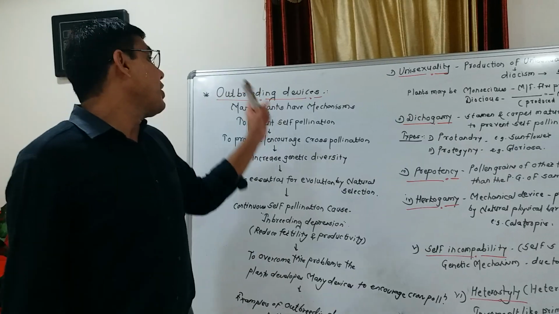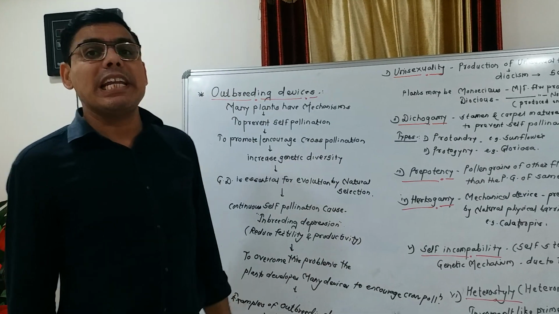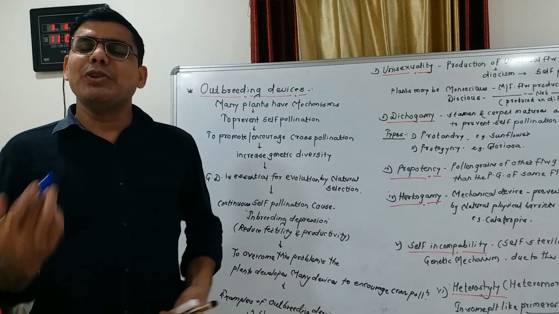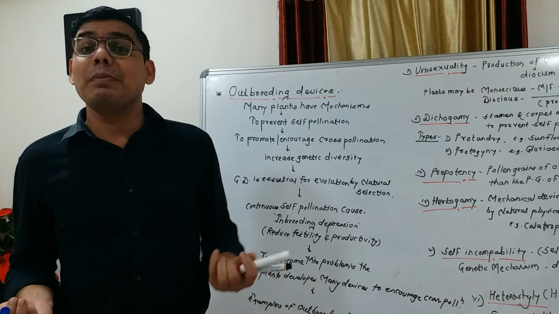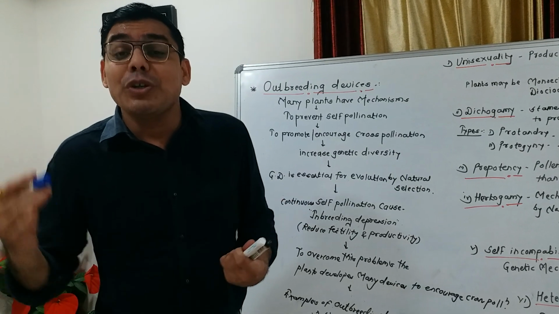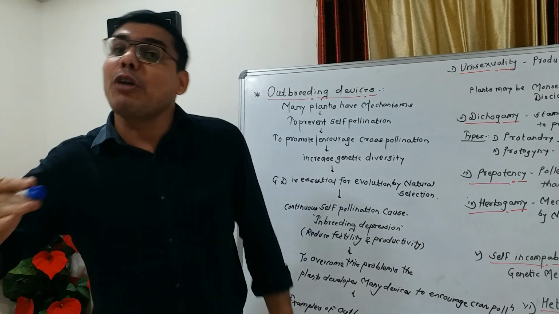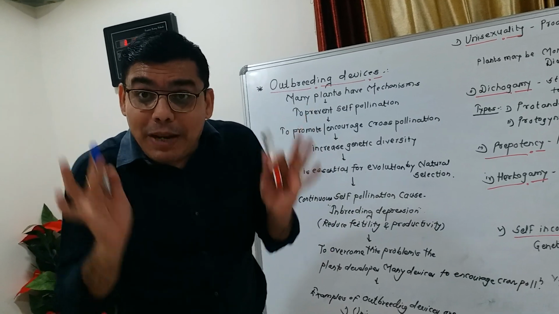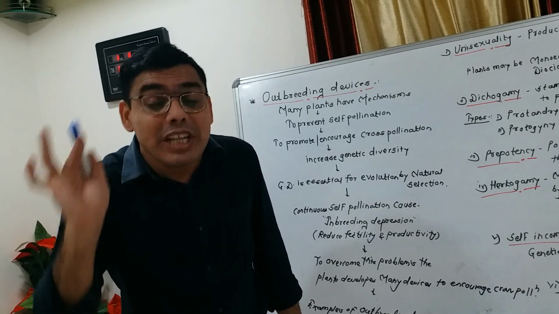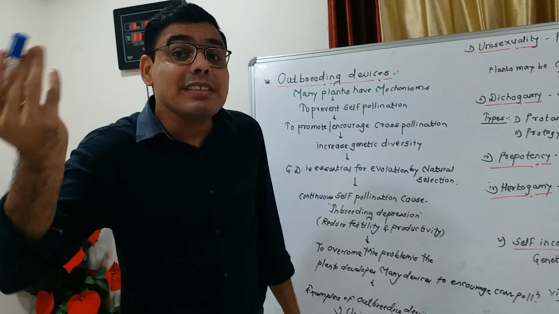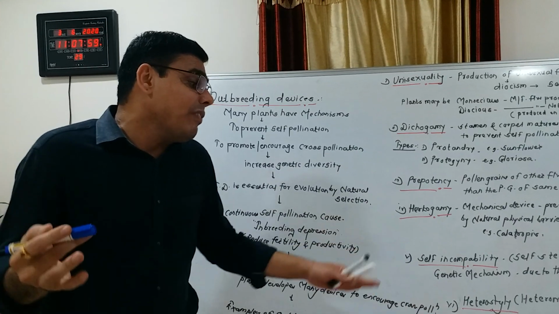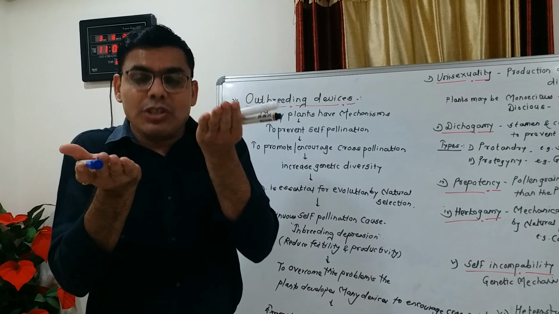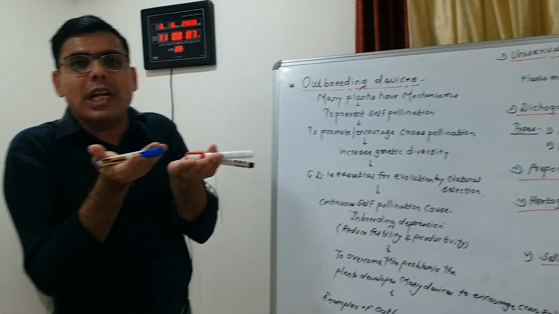And the last outbreeding device is heterostyly, or it is also called heteromorphy. Friends, you know very well that in some plants like primrose, 2 to 3 different forms of flowers are developed, in which the stigma and anther develop at different levels.